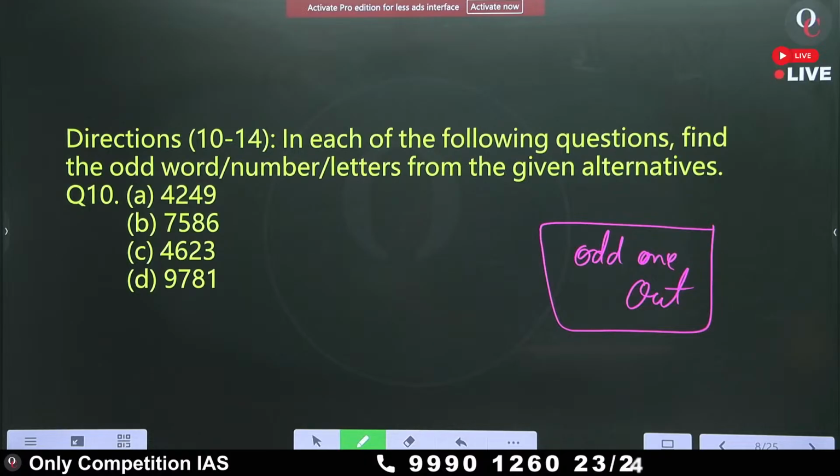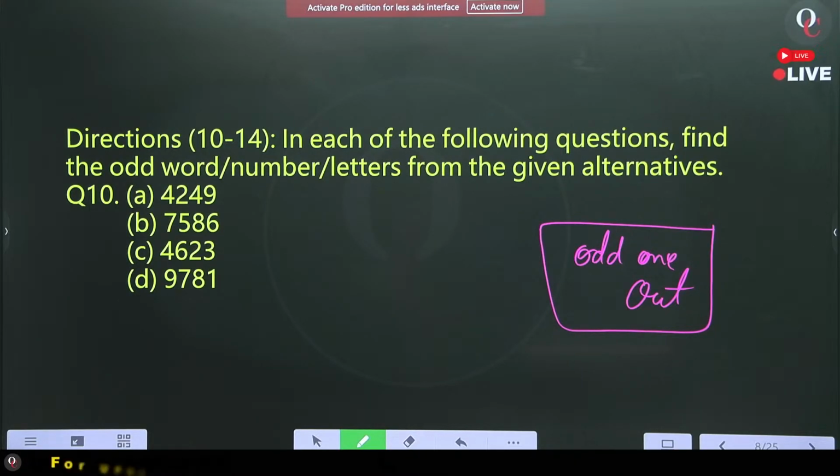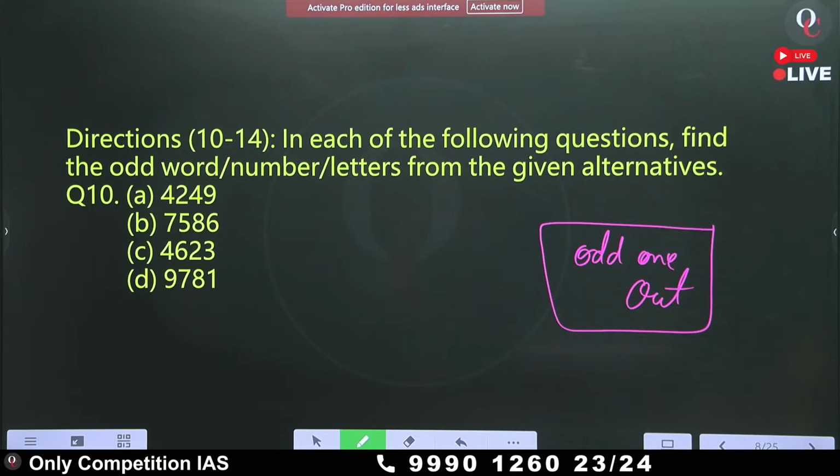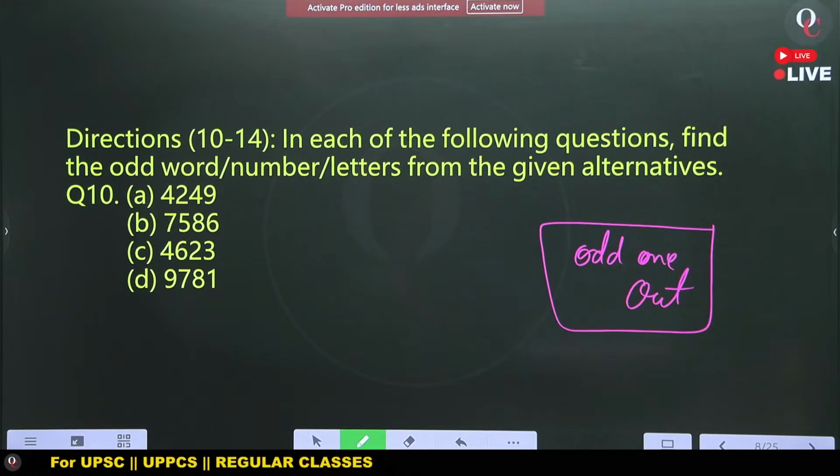What will be the answer for question number 10? And what will be the reason behind the odd one out? Tell me that. A, B, C, D. Okay, there are 4 numbers, 4-digit numbers. Are you able to find? I doubt.